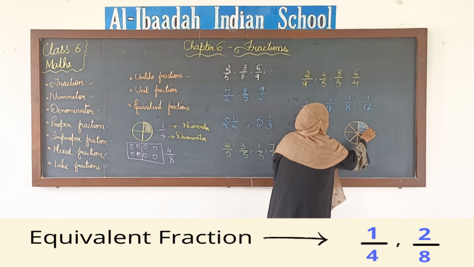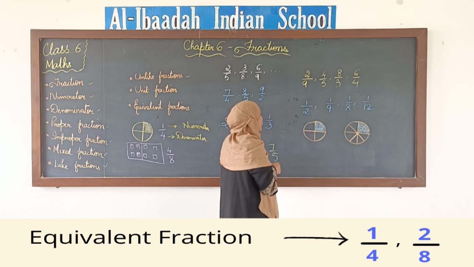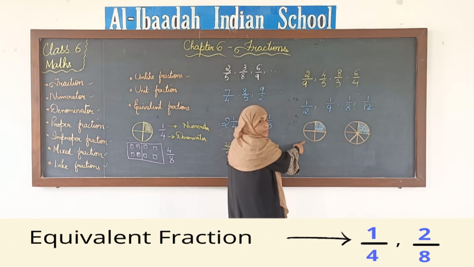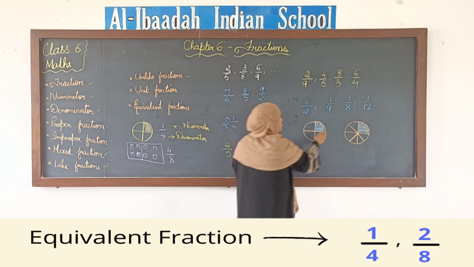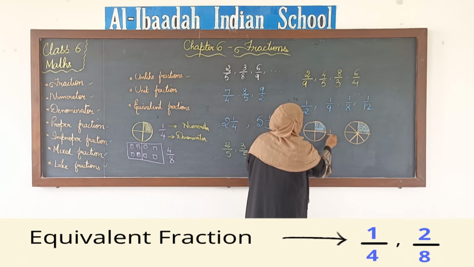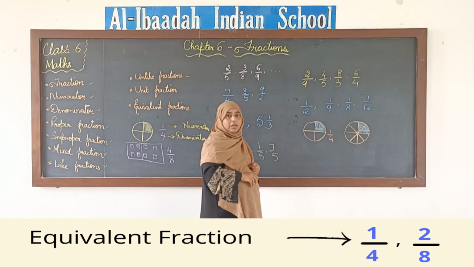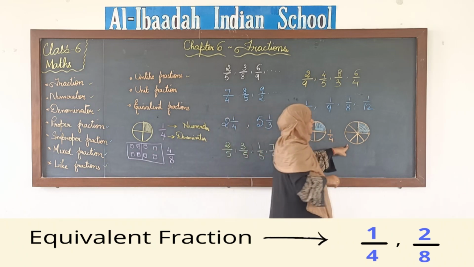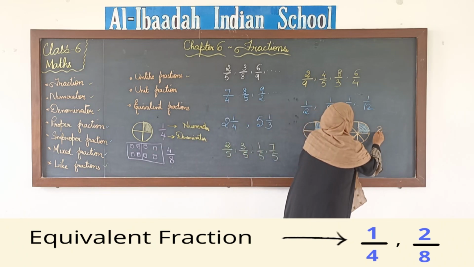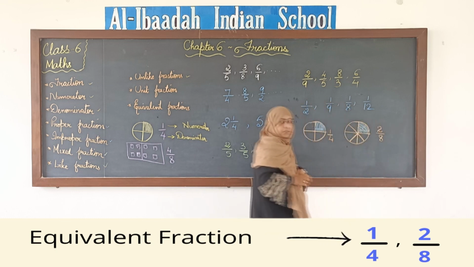Now let us write the fraction for both and see. The fraction for the eaten part in the first apple is 1 by 4, right. Now the fraction that we have eaten in the second apple is 2 by 8.